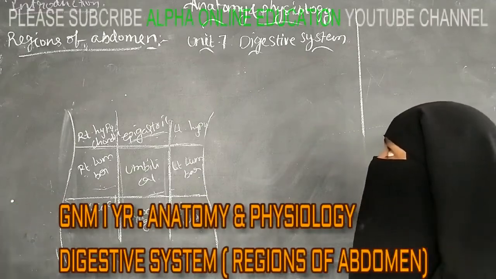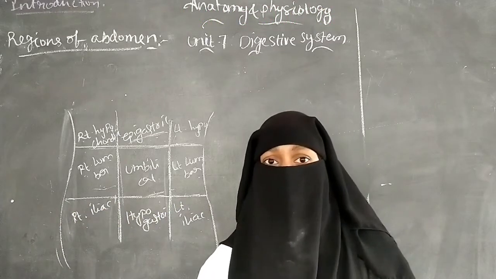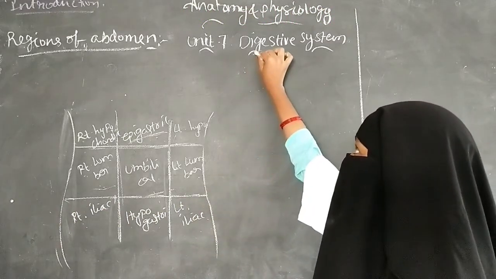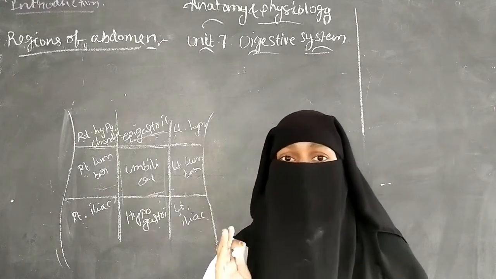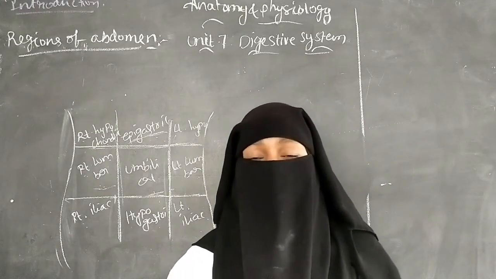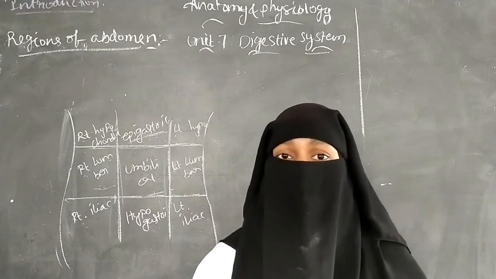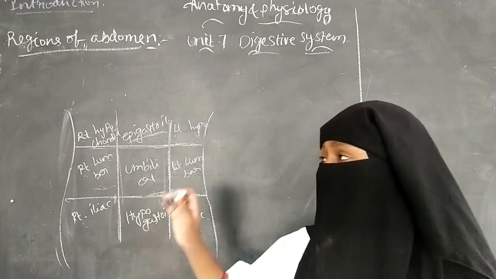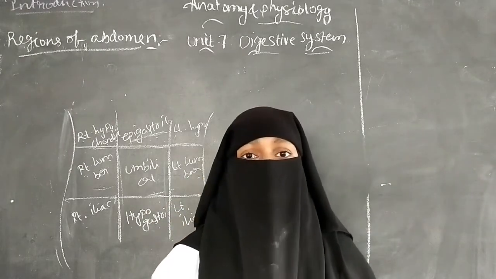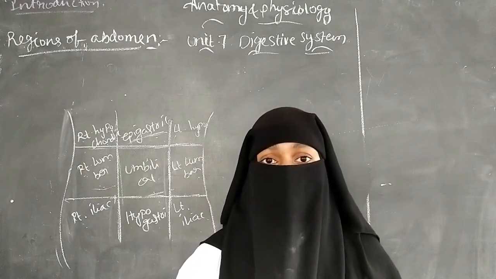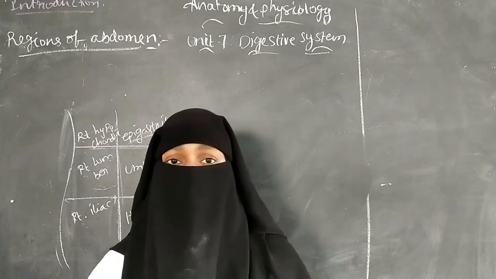About the anatomy and physiology for the GNM first years, and in this we are going to discuss unit 7, that is the digestive system. The digestive system is very important for the human body for living. It helps in the digestion of the food, so that the food can be digested and supplied to the cells of the body, and it helps to provide energy to the cells of the body.